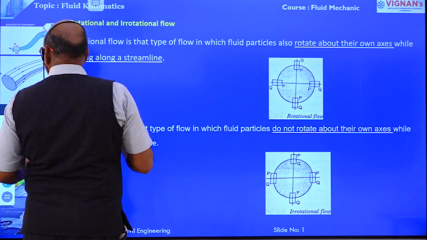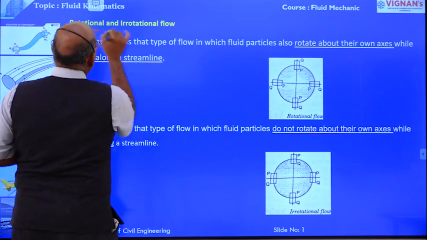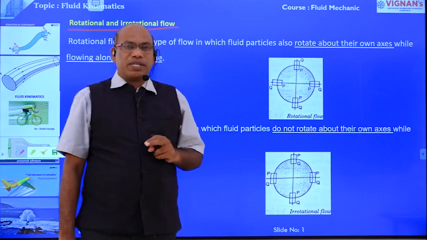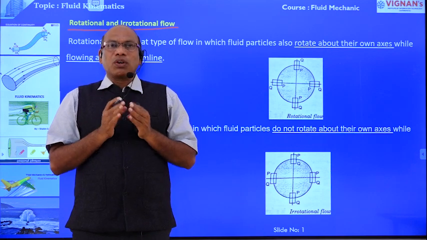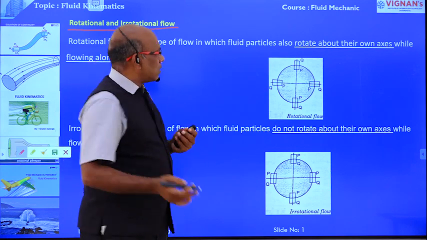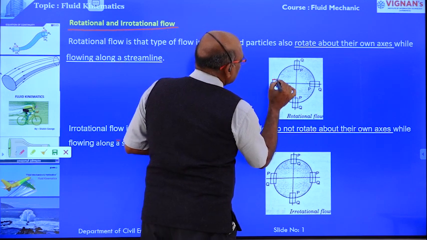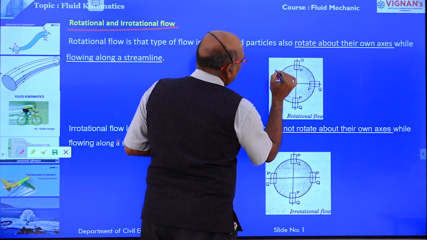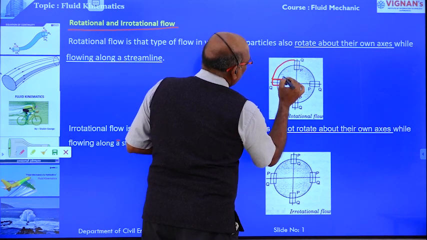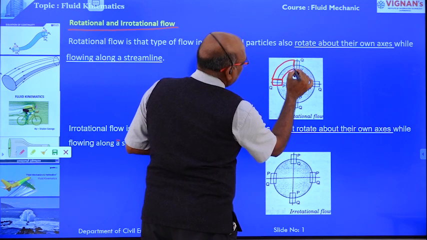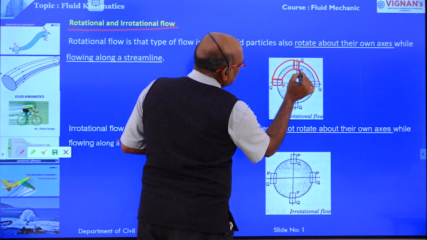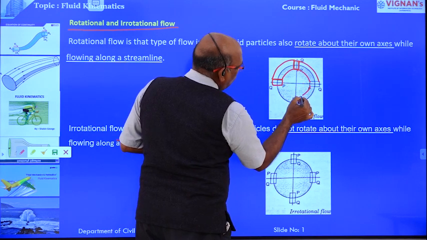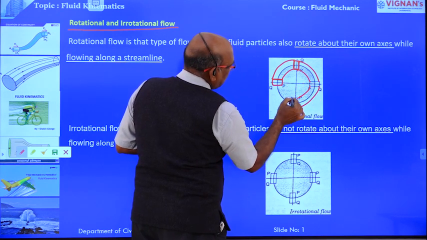Next types of flow, rotational and irrotational fluids. Rotational fluids means the fluid particles rotate about their own axis. These are the axes of the fluid particles that rotate about their own axis. There is no rotation change. Here also the fluid particles rotate about their own axis. This is known as